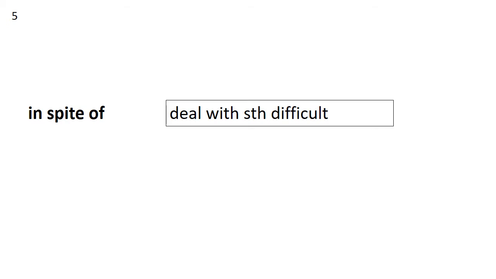Number 5, in spite of. So in spite of means you accomplish something even though it was difficult, in spite of it being difficult. Grammar label is a chunk. So there are 3 words there, each with its own syllable, but spite is what gets the stress. In spite of. You notice the linking sound there too, right? In spite of.